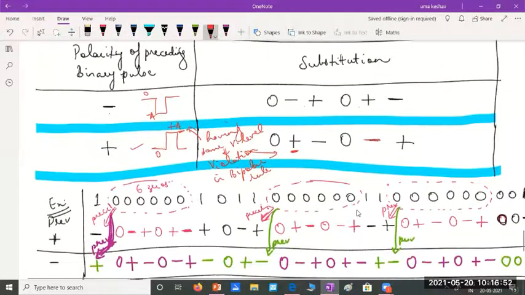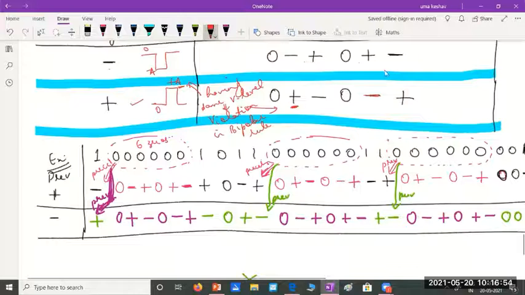Let's just take one example and see. You'll have to remember these substitutions. Say in this example, this is the bit pattern. I have a 1 first and the preceding pulse was positive. So this 1 will be represented with a negative value. Yes or no? Bipolar means that's the rule. If the preceding value was positive, the next one should be negative.